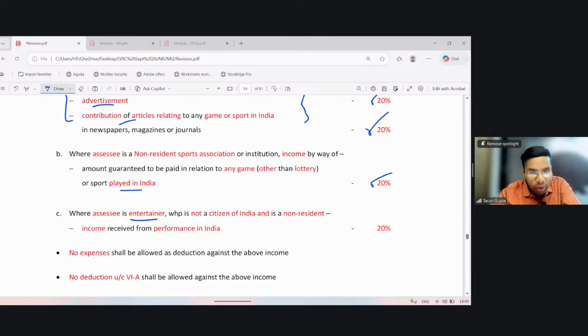The third is an entertainer. So in the first point we covered the sportsman. In the second point we covered the sports association. Now we are covering the entertainer, the actor, actress, or whoever acts. An entertainer who is not a citizen of India and is non-resident, and whose income is from performance in India. So if a person is an entertainer who is neither a citizen of India nor resident in India, and he derives income from India in respect of the fact that the performance was held in India, then such income shall be taxable at the rate of 20% in his hands. Right?